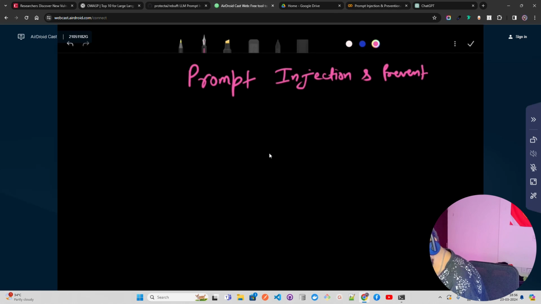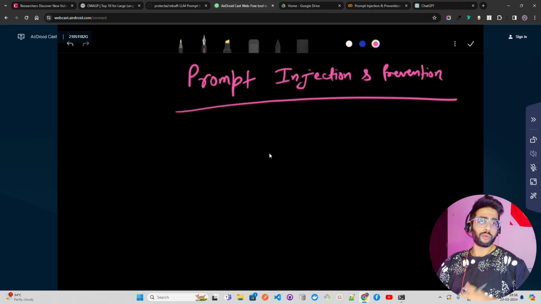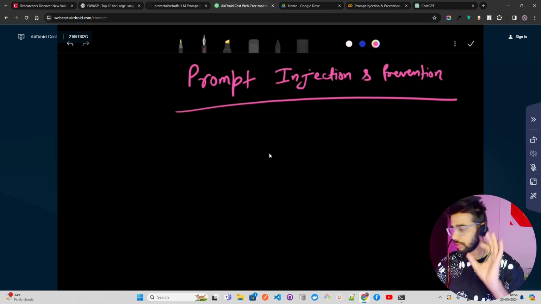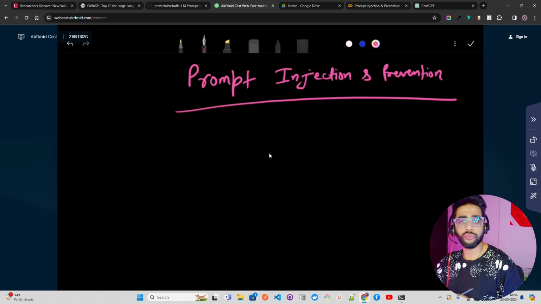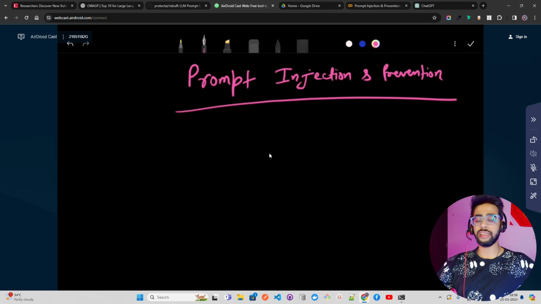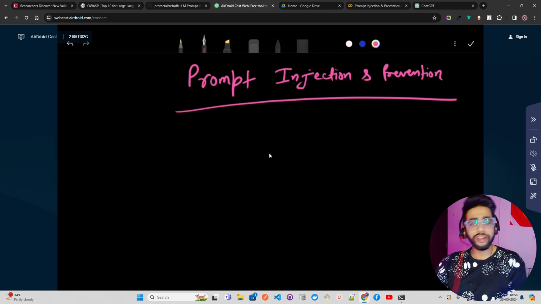So let me just write prompt injection and prevention. We're going to look at both, because injection is not our main agenda, guys. Injection is something we all know. We have heard of jailbreaking, mode switching, and different types of adversarial attacks, but our main focus is on preventing this. How are we going to prevent this? That's where this is going to help in your career.